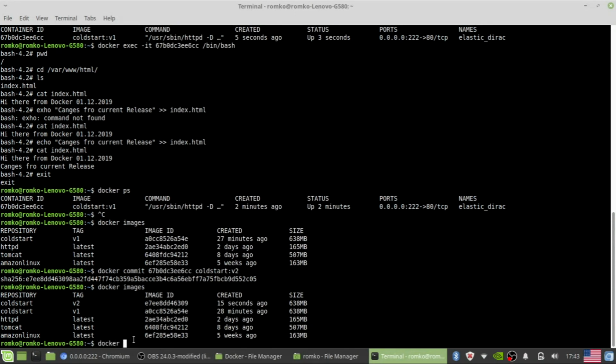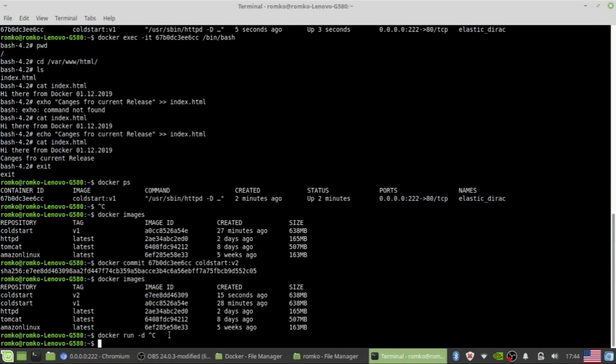Let's try to do it in daemon mode. Run, port forwarding.